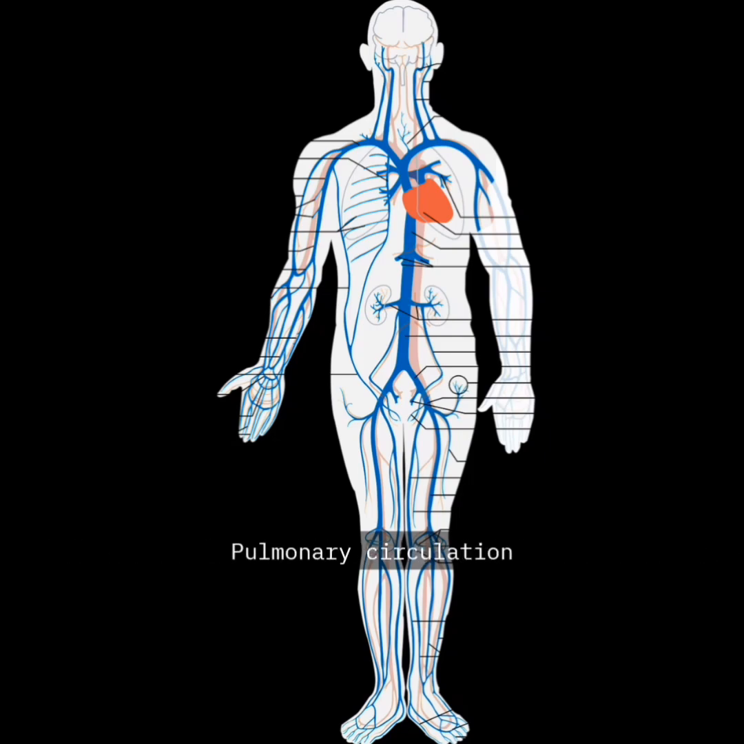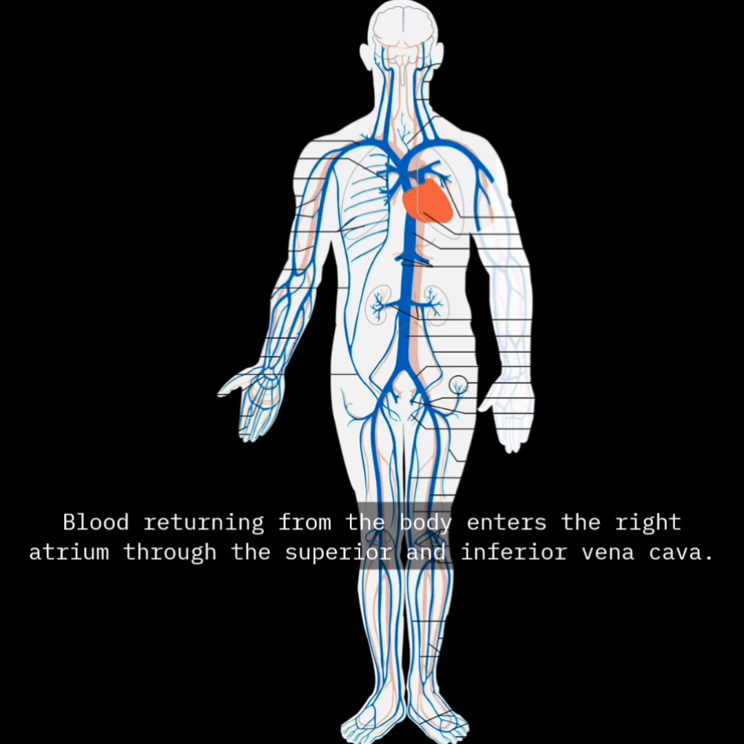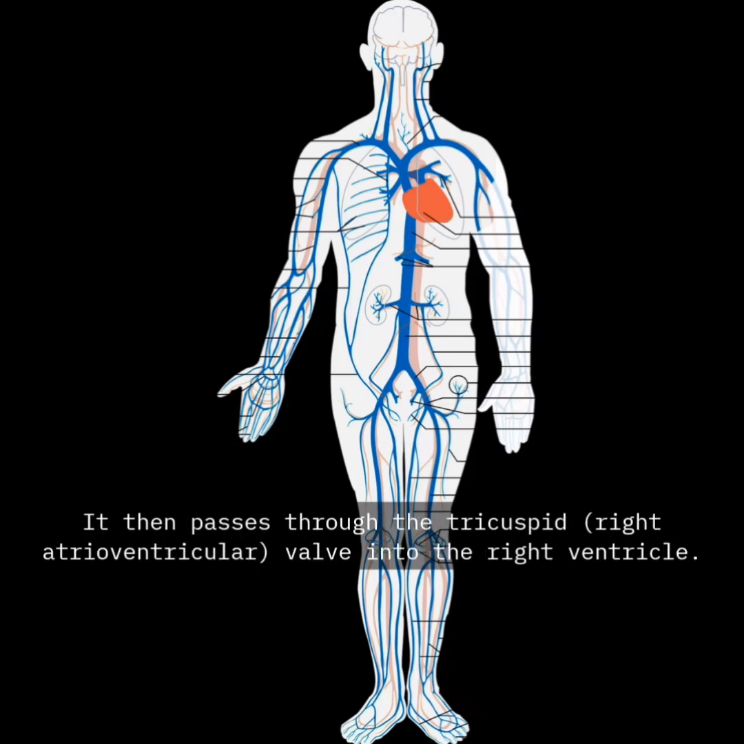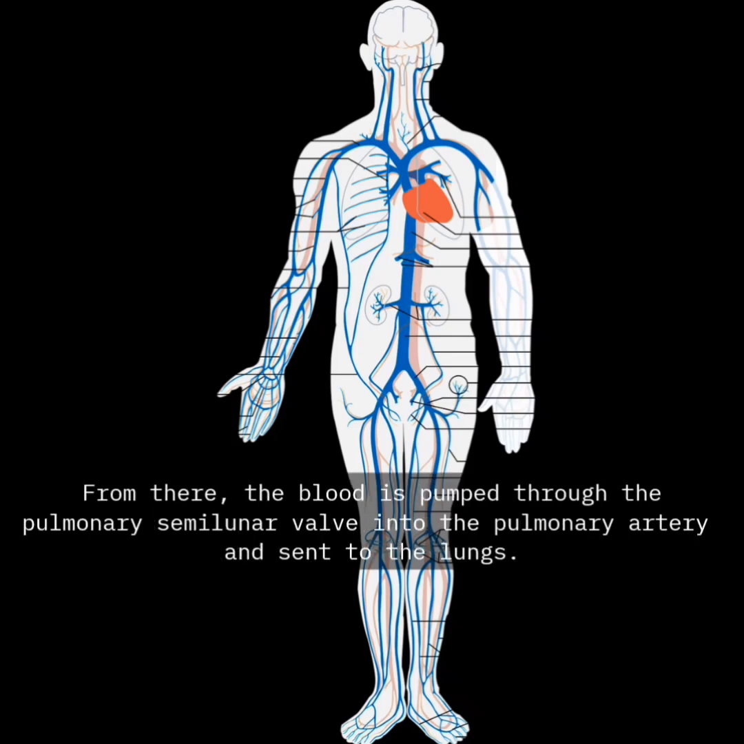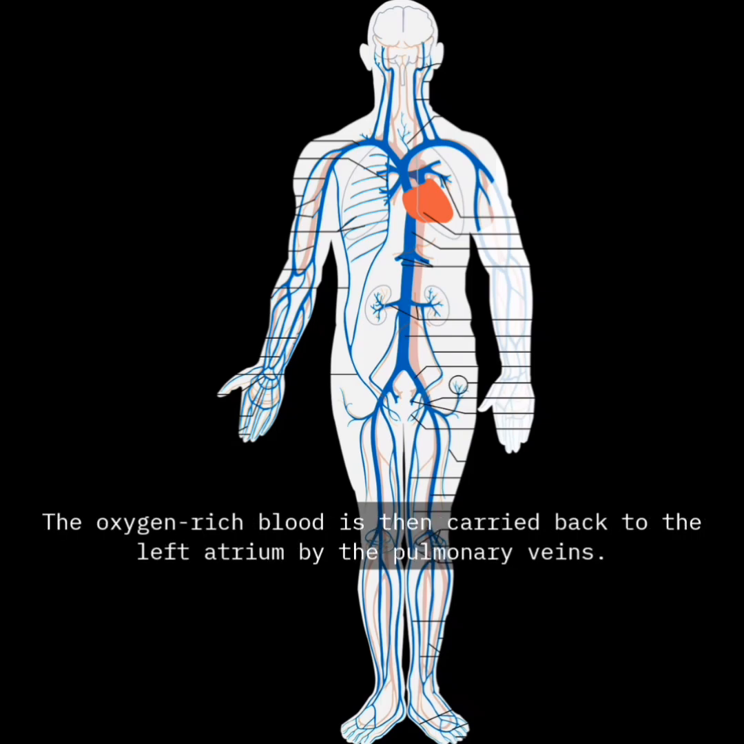Pulmonary circulation. Pulmonary circulation carries oxygen-poor blood from the heart to the lungs. Blood returning from the body enters the right atrium through the superior and inferior vena cava. It then passes through the tricuspid, right atrioventricular valve into the right ventricle. From there, the blood is pumped through the pulmonary semilunar valve into the pulmonary artery and sent to the lungs. In the lungs, carbon dioxide is released and oxygen is taken up. The oxygen-rich blood is then carried back to the left atrium by the pulmonary veins.